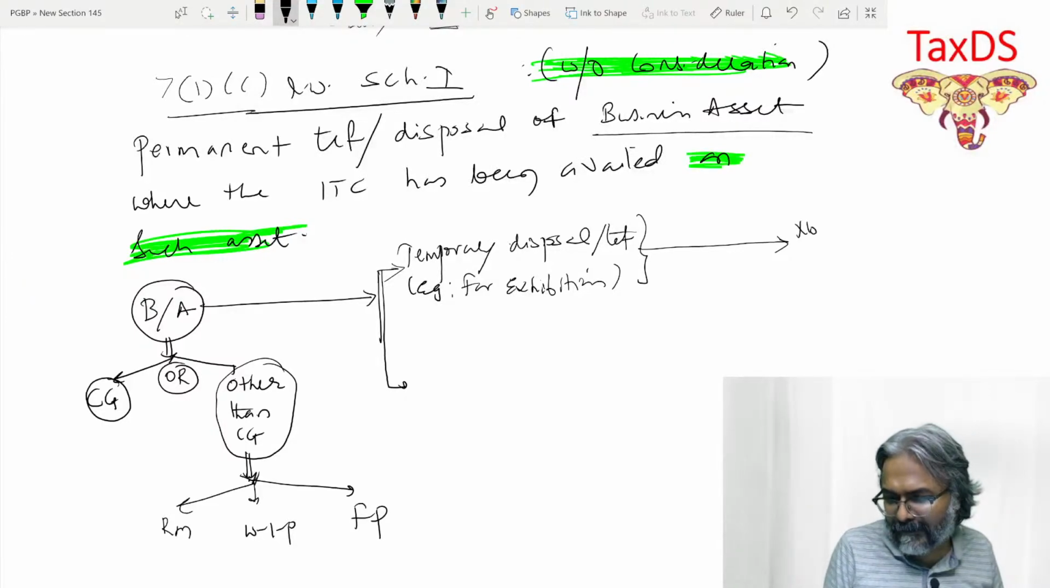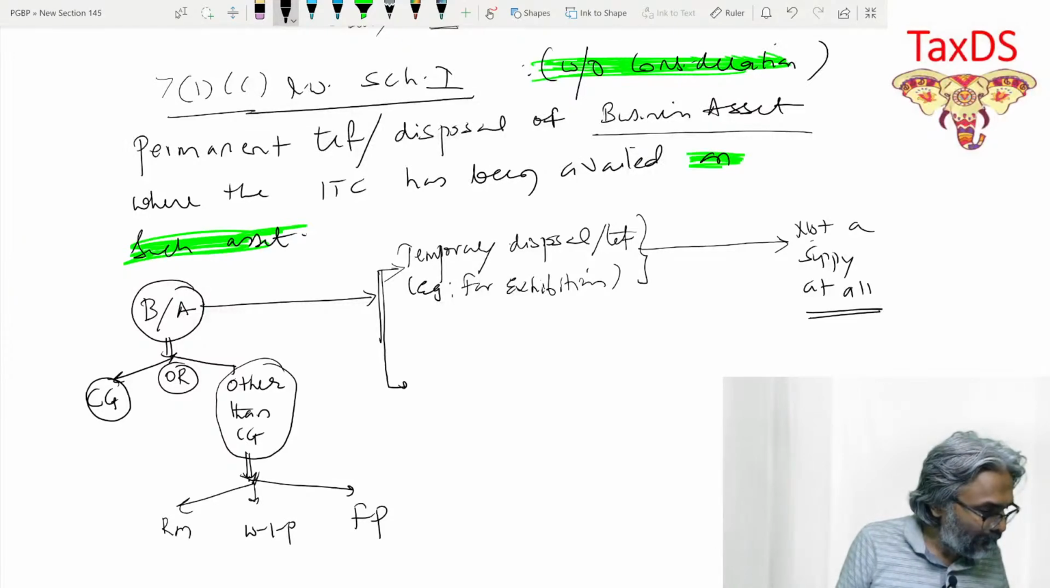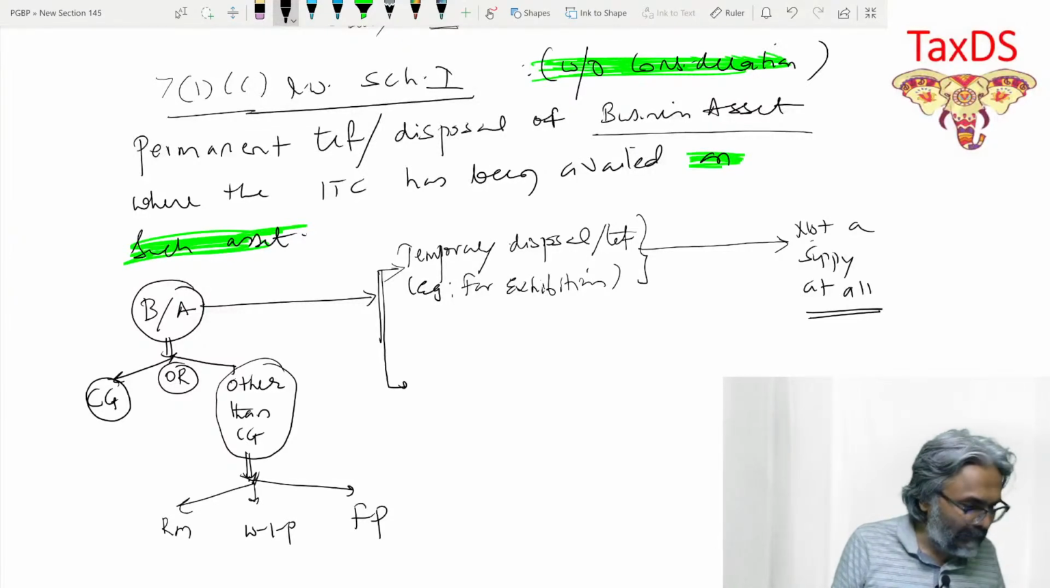So not a supply, not a supply at all. At all is important. No consideration, no supply.